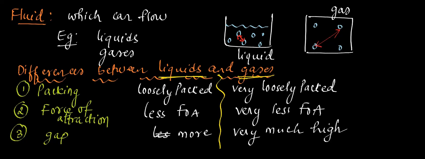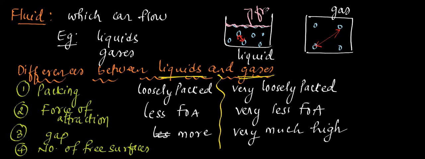Now, when you talk of free surfaces, number of free surfaces. So when you take liquid, this is the free surface, the top layer. You have taken water in a container. The top surface is called what? Free surface. So when you take liquid, how many free surfaces do we have? We have one free surface. And when you take gas, they don't have any definite shape, and they don't sit at one place. So you can't get any free surface here. It has zero free surfaces.